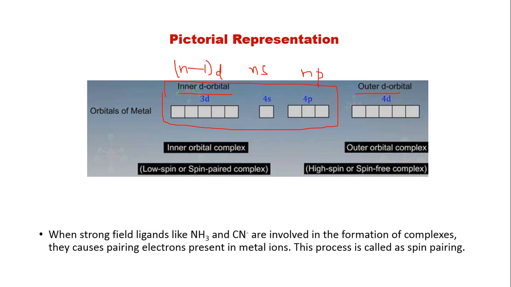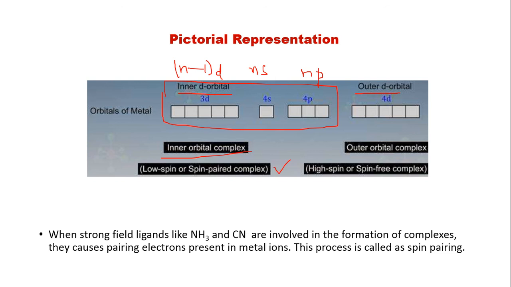The value of n is 4, so 4p, 4s, and substituting 4 minus 1 is 3, so 3d. If n-1 d, ns and np orbitals are used for hybridization, this will result in an inner orbital complex, a low spin or spin paired complex.